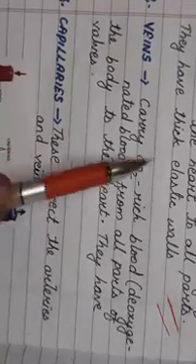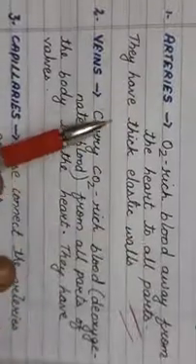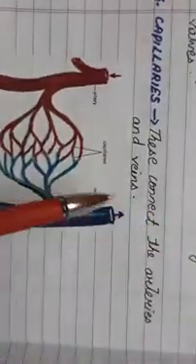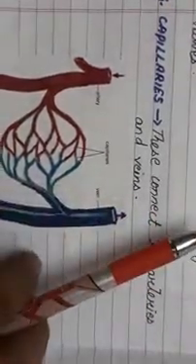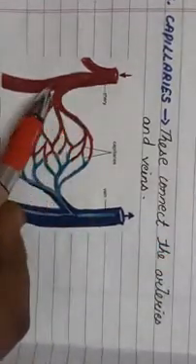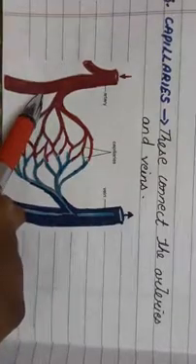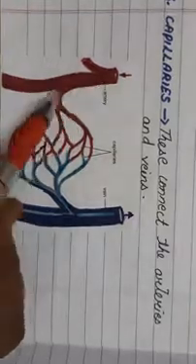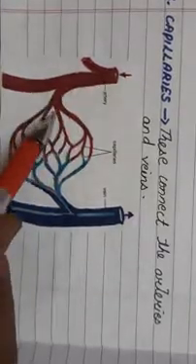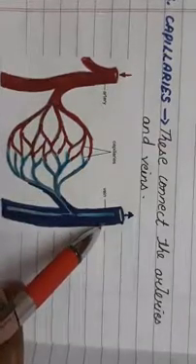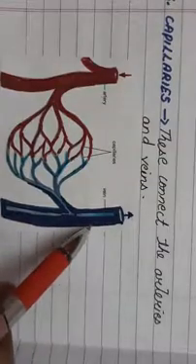Then the third type of blood vessel are the capillaries. Now what do the capillaries do? I told you about arteries and the veins. The capillaries connect the arteries and the veins. You can see here in the figure, isn't it? This is the artery. I told you the artery carries oxygenated, oxygen-rich blood. That is why you will see that the arteries are shown in red color, because they carry oxygenated blood, whereas the veins carry deoxygenated blood, so they are shown in blue color.